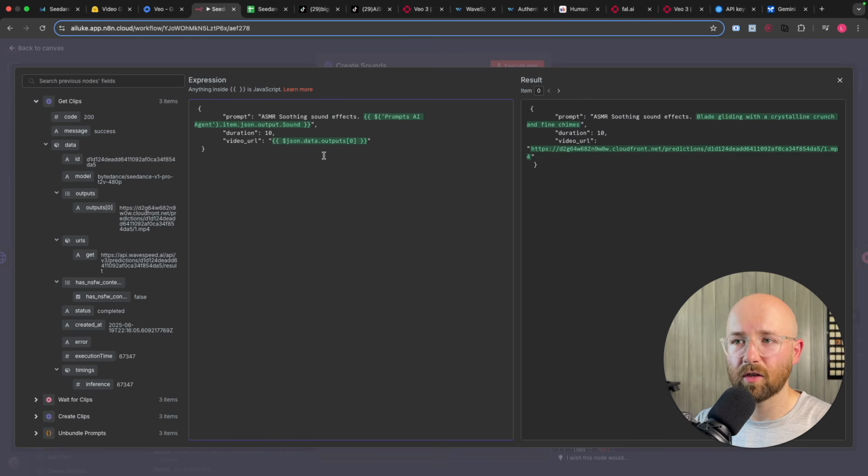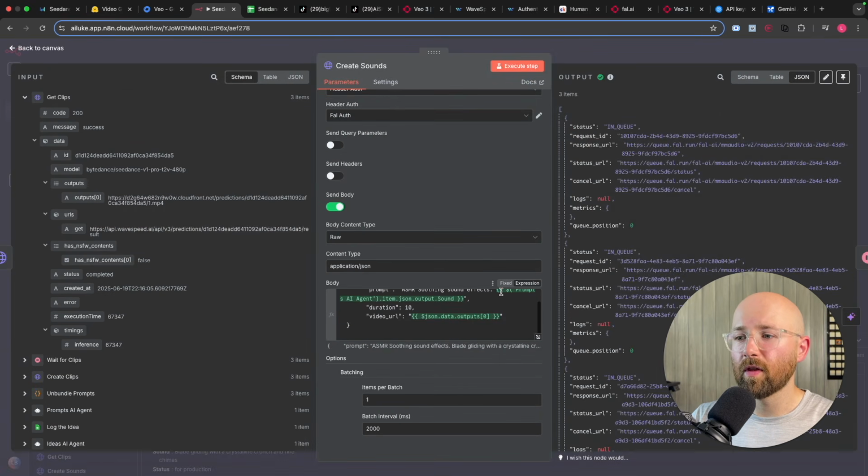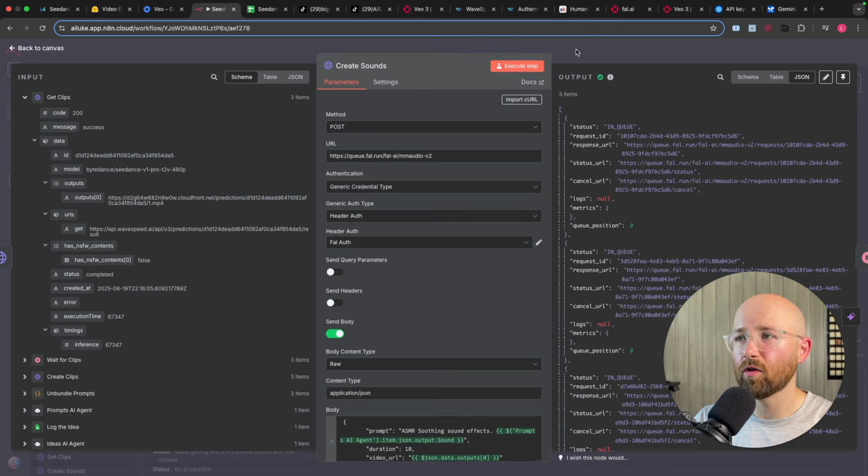Because if it was not the previous one, if it was another node a few nodes back, then that's why you reference it by name here. But anyway, you can see JSON.data, so the previous node, .output 0, which is this one. So we then push that up, and that will create our sounds.